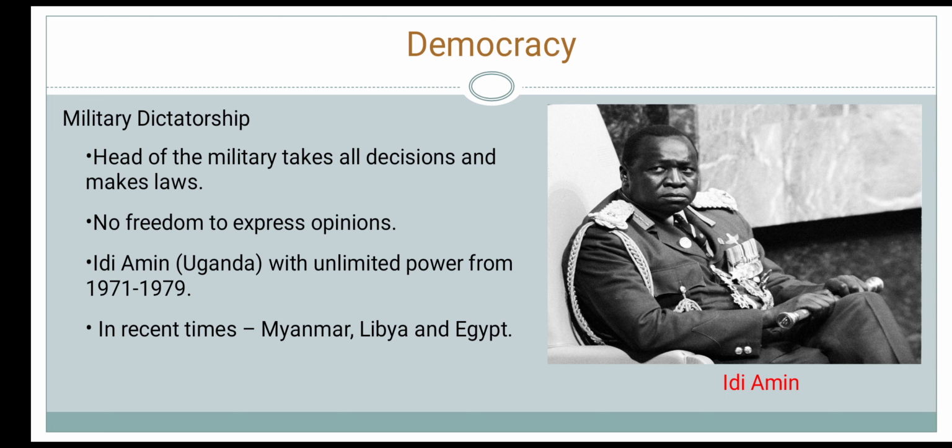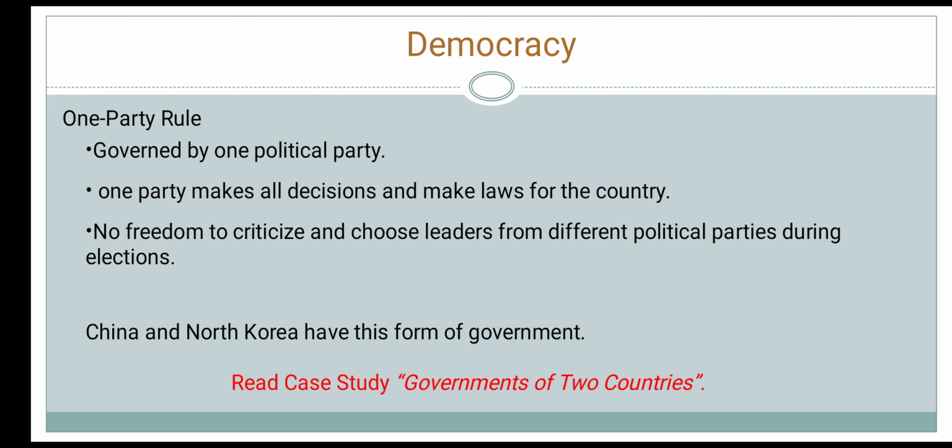Other countries in recent times with this form of government were Myanmar, Libya, and Egypt. One party rule. In another form of authoritarian government, the country is governed by one political party which enjoys unlimited power.